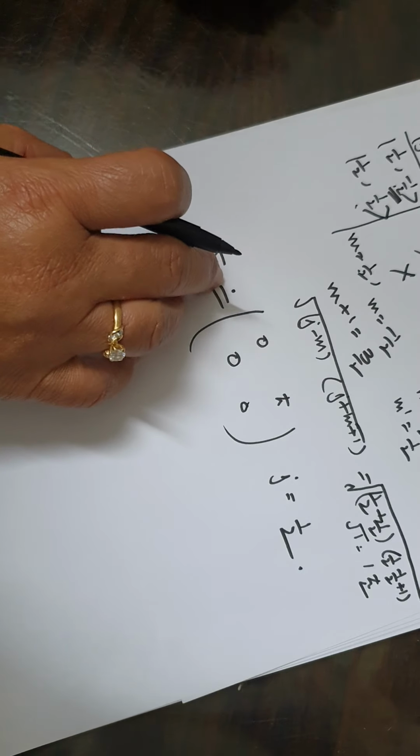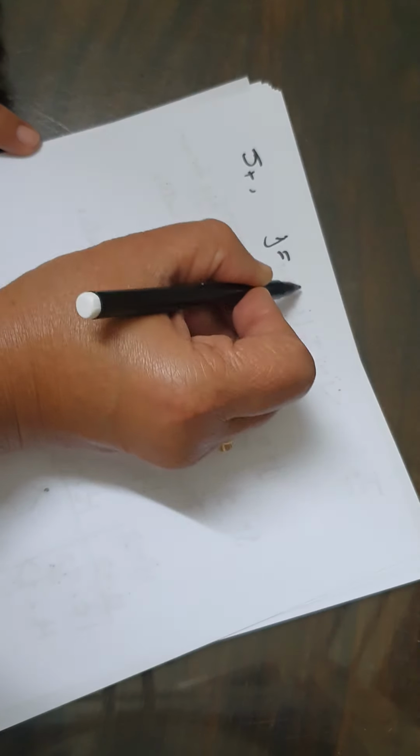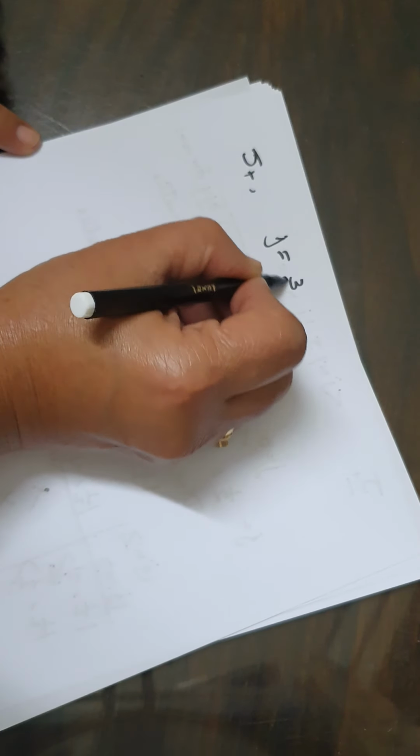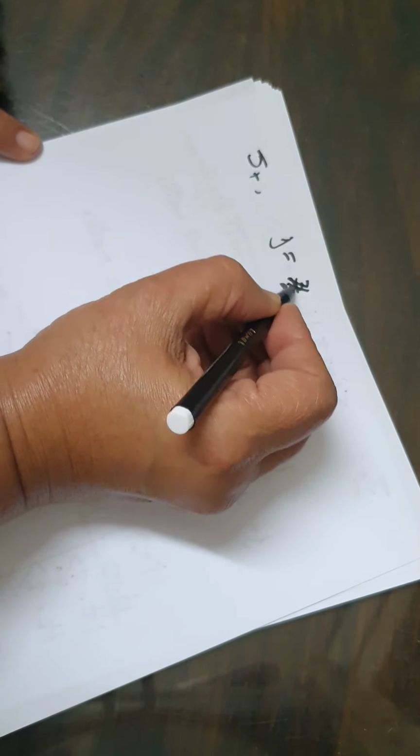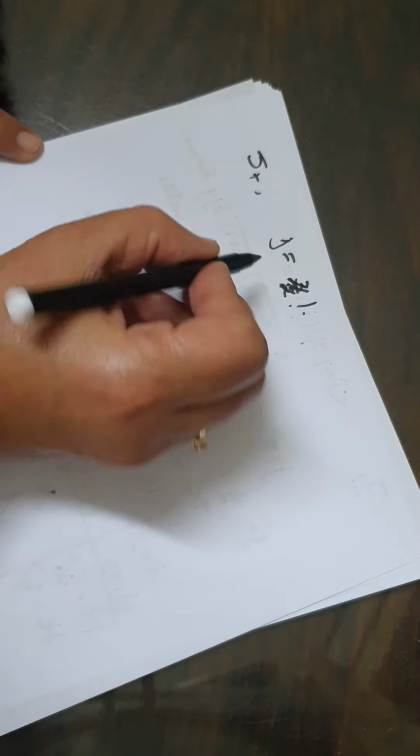Let's see what the matrix for J plus will be when j is equal to 3/2. Yeah, first of all, let's do that for 1.